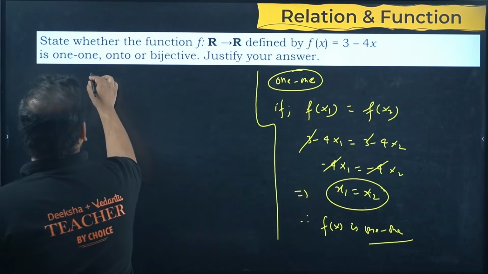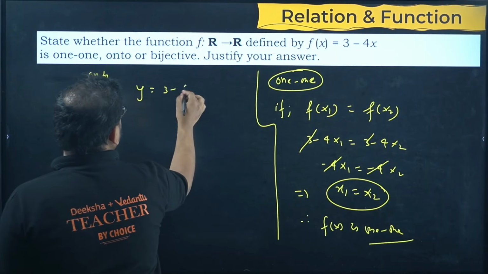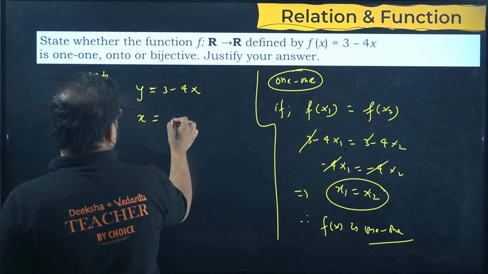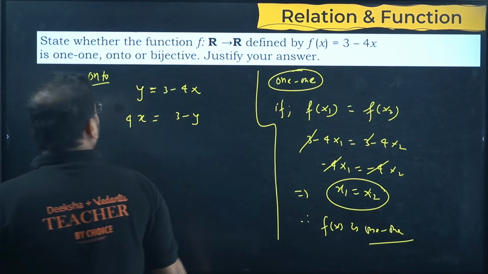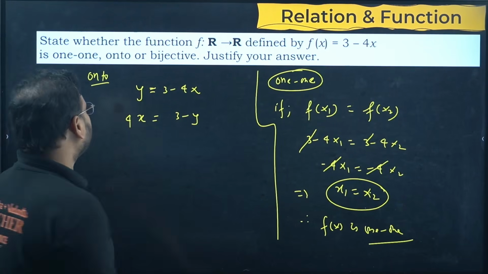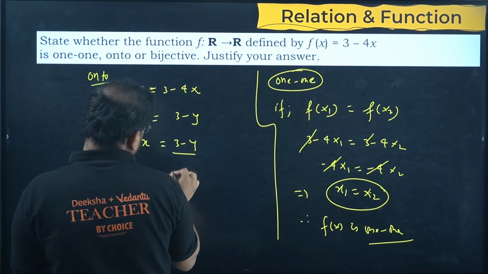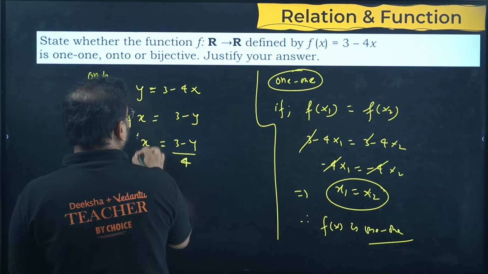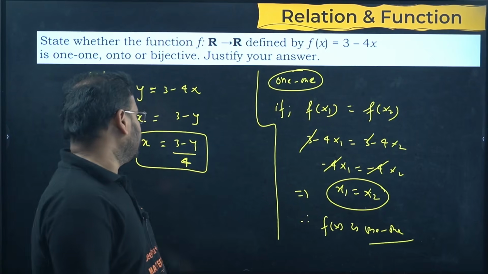What about onto function? For onto, write the function as y equals 3 minus 4x. Find x as subject. You get 4x as 3 minus y, and x becomes 3 minus y upon 4. Now find the constraint on y. What value of y is not possible? Every value is possible.